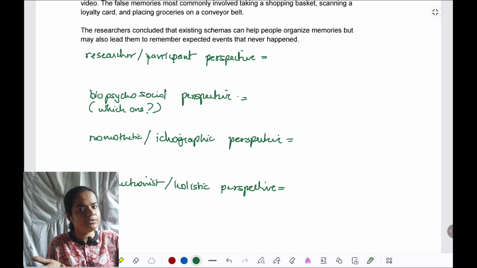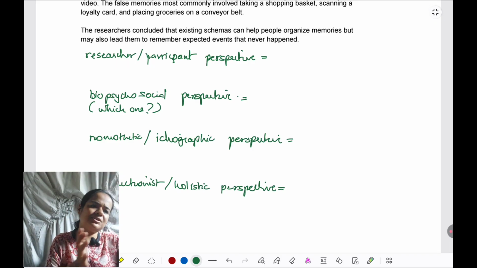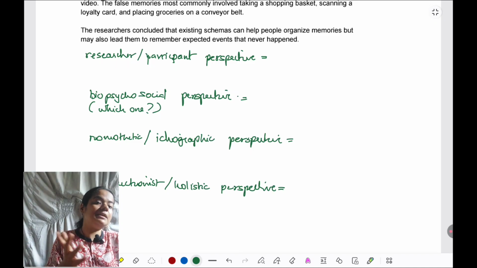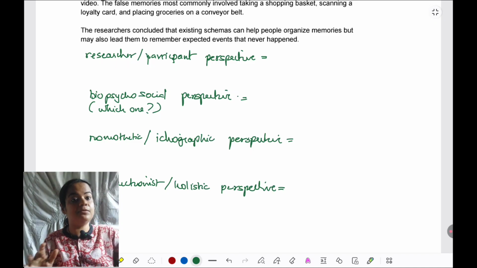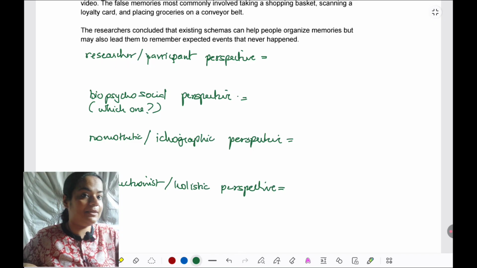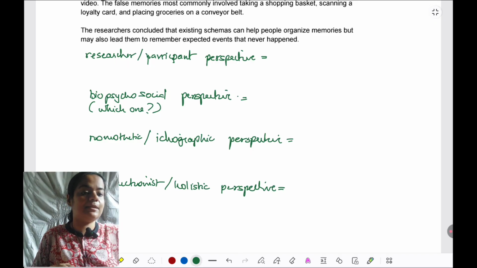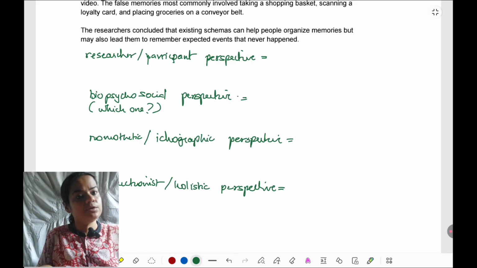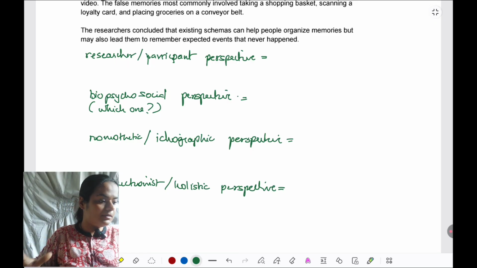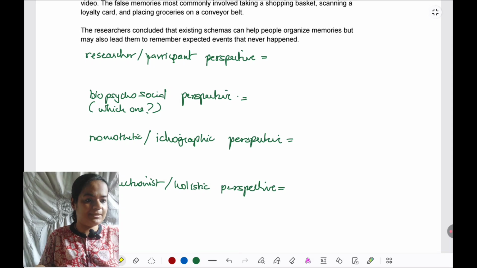Reductionism again can be a strength because testability is there, cause effect relationships can be established, but generally it's taken as a weakness because it's not realistic. Human behavior is multi determined, it's very complex. Many influences are there on our behavior at any given point of time. So, reductionism in that sense will always be taken as a weakness. Holism is good, it's realistic, more ecologically valid, but it can be a weakness because of lack of testability.